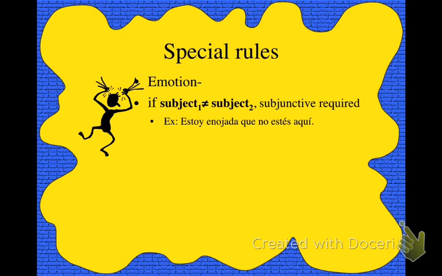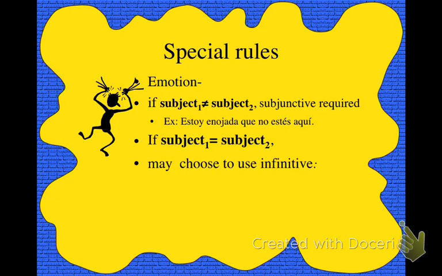So, wondering about what happens if it's the same person, if your subjects are the same. If the subjects are the same, you can still use subjunctive. I know, you're a little bit ahead of me. However, you have the option not to. So it's always going to be correct to use subjunctive after emotion, no matter who the subjects are. But if the subject of the emoting verb is the same as the subject of the verb that you're getting emotional about, then you have the option, and a lot of native speakers will choose this, to use no que and to use the infinitive.